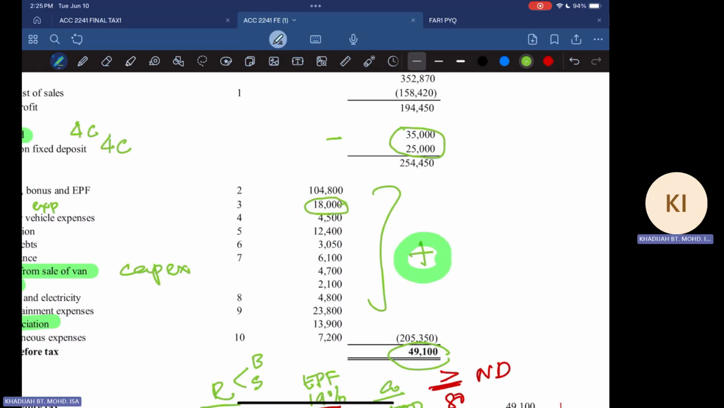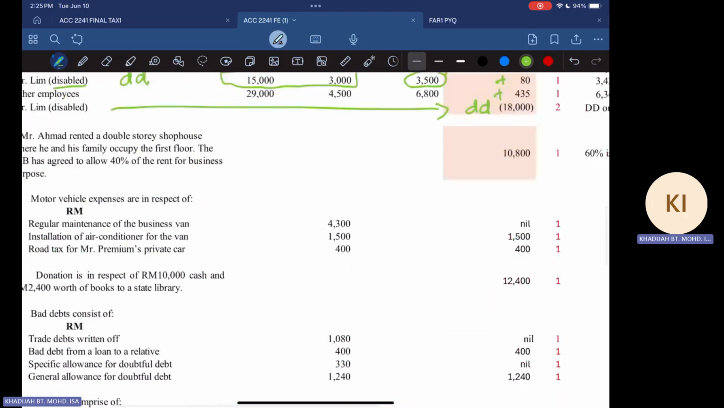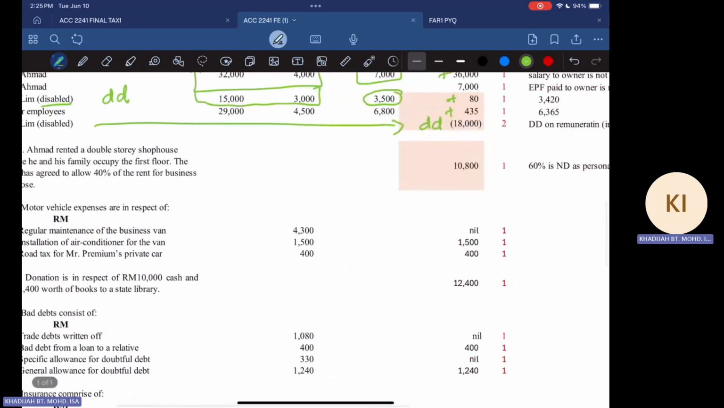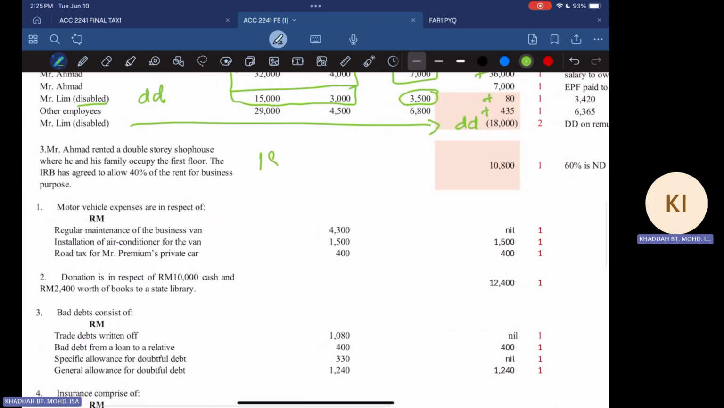However, the rental expense is 18,000, but from that 18,000, 40% is for business purposes. So if the business portion is allowable, then you have the 40% and the 60%. The 40% is allowable, but the 60% is not allowed. Why?